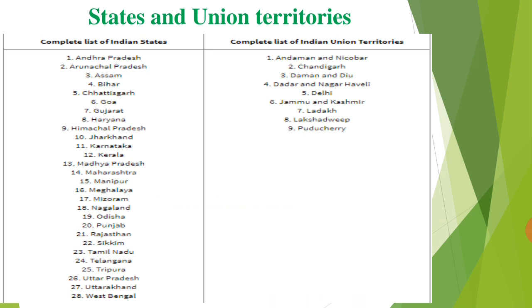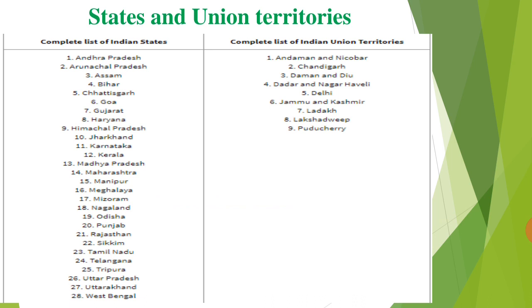Let us know which are the 28 states and union territories. Andhra Pradesh, Arunachal Pradesh, Assam, Bihar, Chhattisgarh, Goa, Gujarat, Haryana, Himachal Pradesh, Jharkhand, Karnataka, Kerala, Madhya Pradesh, Maharashtra, Manipur, Meghalaya, Mizoram, Nagaland, Odisha, Punjab, Rajasthan, Sikkim, Tamil Nadu, Telangana, Tripura, Uttar Pradesh, Uttarakhand, and West Bengal. These are the 28 states of India.